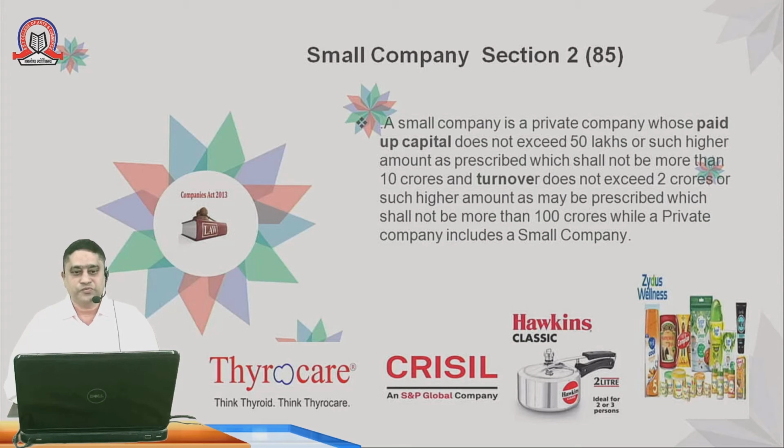The well-known small companies are Thyrocare, which is into the business of testing thyroid. CRISIL is also a company which gives ratings to companies. Hawkins has also been declared a small company, including Zydus Wellness Group. They are into the manufacturing of different types of products, and they have also been declared small companies.